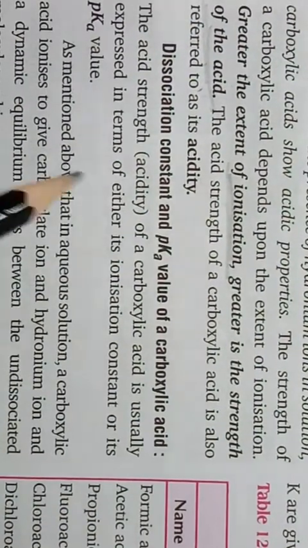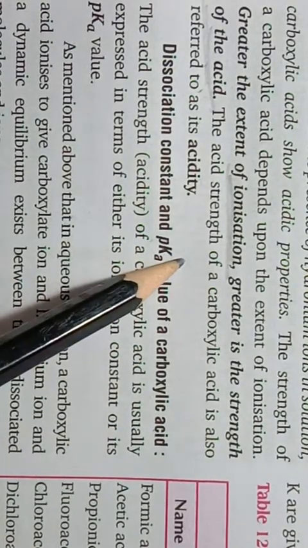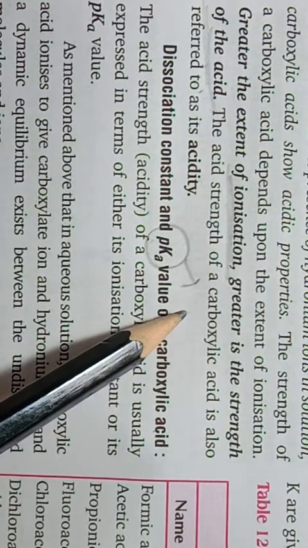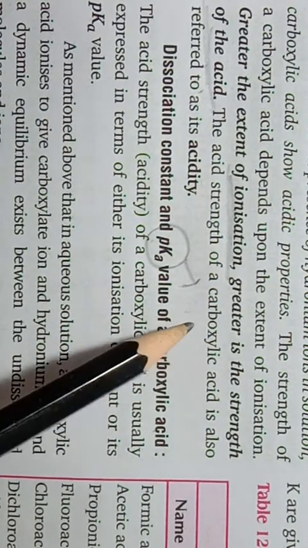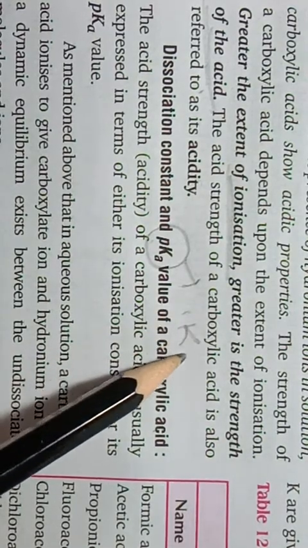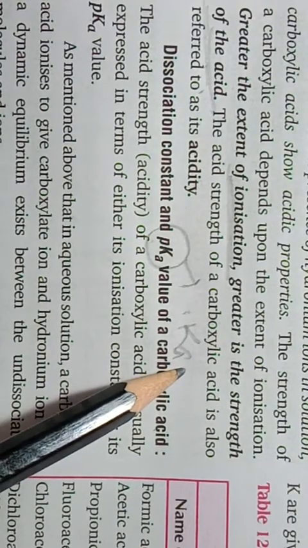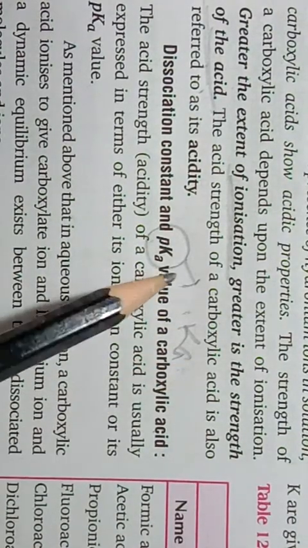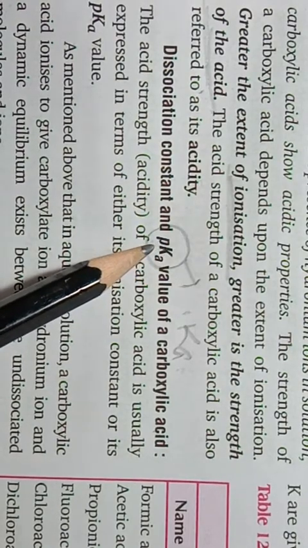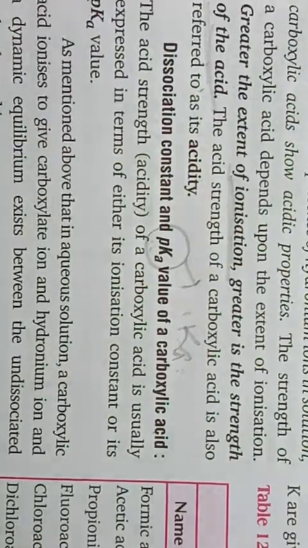Then the dissociation constant pKa value of a carboxylic acid: if the value of pKa is higher, then the acid is a weak acid. And if the Ka value is higher, then that acid will be comparatively stronger. So acidic strength of the acid is inversely proportional to pKa value and directly proportional to Ka value.